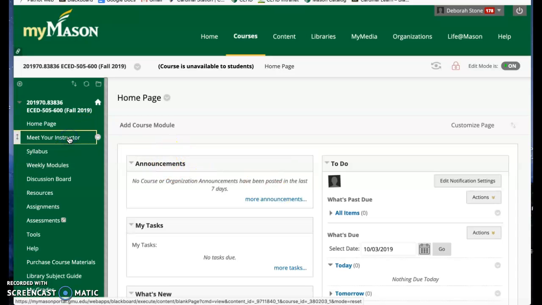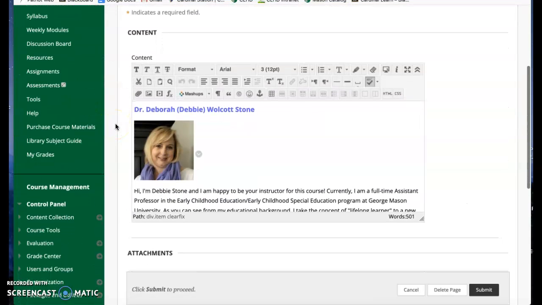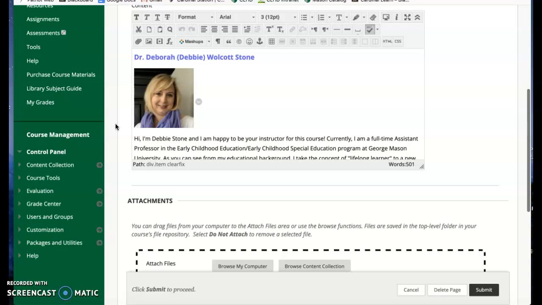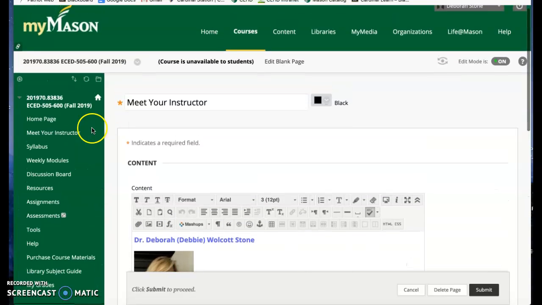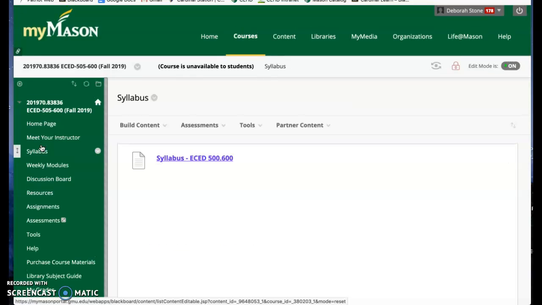There's a little bit of information about me, since I'm not just a voice, I actually am a real person. Again, yours looks different than this, but you can go through and read a little bit about me. Your syllabus is linked here, so you'll always have access to it. You can print it, you can leave it here, it doesn't matter, but you can always refer back to your syllabus.